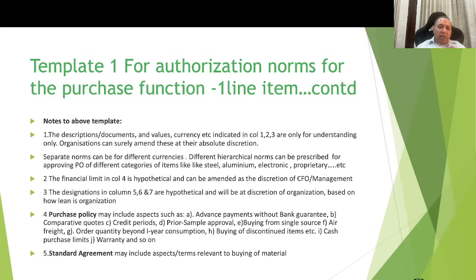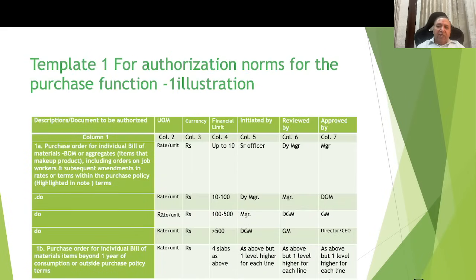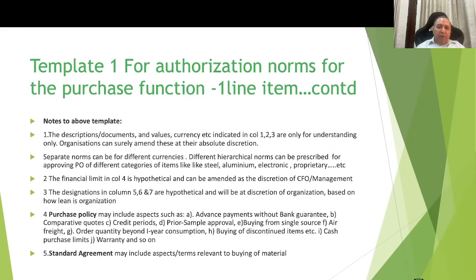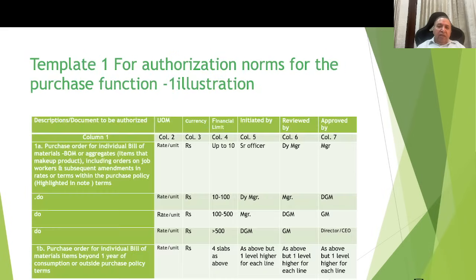And point number 3 is that the designations in columns 5, 6, 7, like senior officer, deputy manager, etc., are all only hypothetical and can be changed at the discretion of the organization based on how lean the organization is. By purchase policy, I mean this may include aspects like advance payments without bank guarantee, comparative costs, credit periods, prior sample approvals, buying from a single source, and so on and so forth. There are different policy components. So I'm saying in case the buying is as per the policy component, these norms are there. But in case of any deviation from the policy component, I'm proposing that the norm should be still higher.